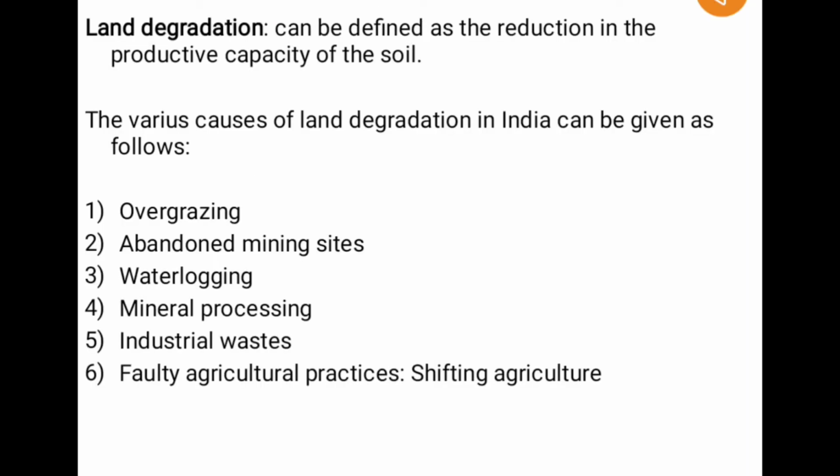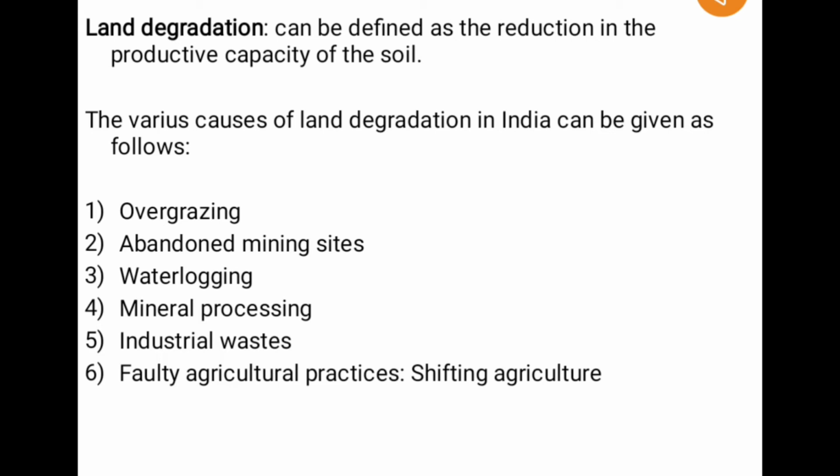So after learning about the different land use in India, now let us go to another subtopic, that is land degradation. So what is land degradation? Land degradation can be defined as the reduction in the productive capacity of the soil.